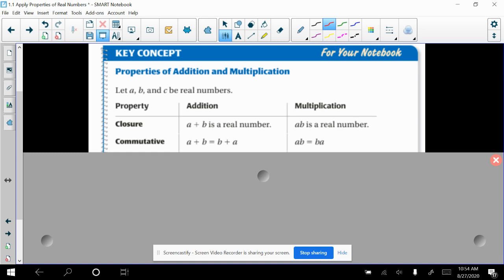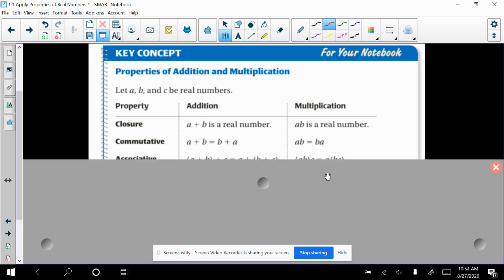The next property that we have is called the commutative property. And the commutative property says that when you add a number with another number, I could put actual numbers here. If I took the number 2 and added it with 3, I would get the same thing as if I took 3 and added it with 2, right? 2 plus 3 is the same as 3 plus 2. I know that you guys know that that's a fact, right? You know that both of them are 5.